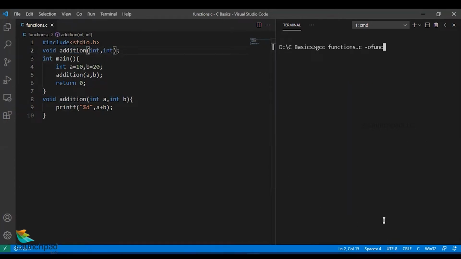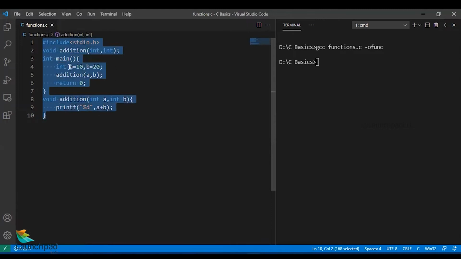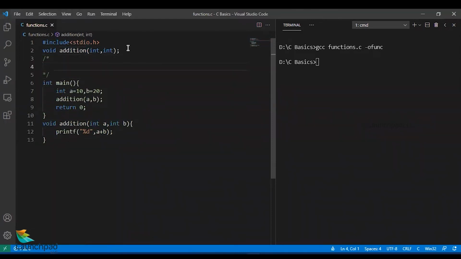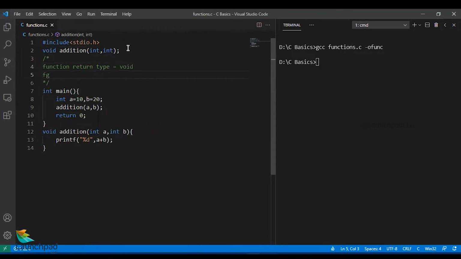I'll clear the screen and compile it one more time. Now you could see there are no errors. From these values, addition is your function name. I'll pinpoint all the extra details here. The function return type is void. Function name is addition.